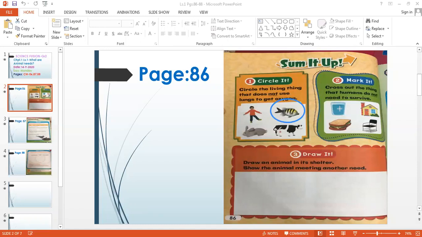Do we need water to survive? Yes. Do we need food to survive? Yes. Do we need shelter to survive? Yes, all living things need water, food, and shelter. Do we need a chair to survive? No, that's not important. So it's not a basic need. So let's cross it out.